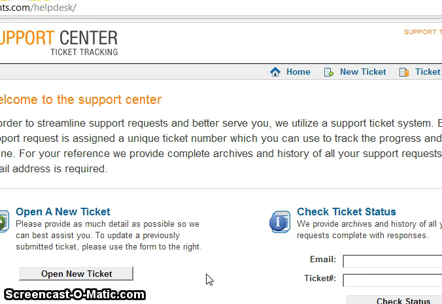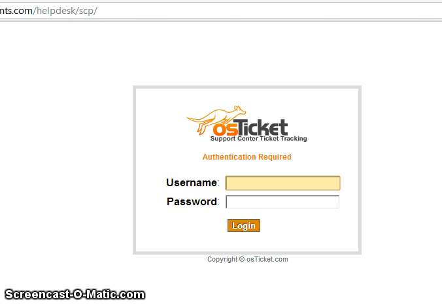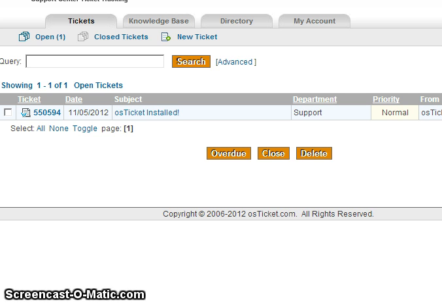To access the admin, all you do is put /scp/ at the end of the URL and that will bring you into your admin, and this is inside the admin. Now your username and password will be sent to your email address so you can access admin.